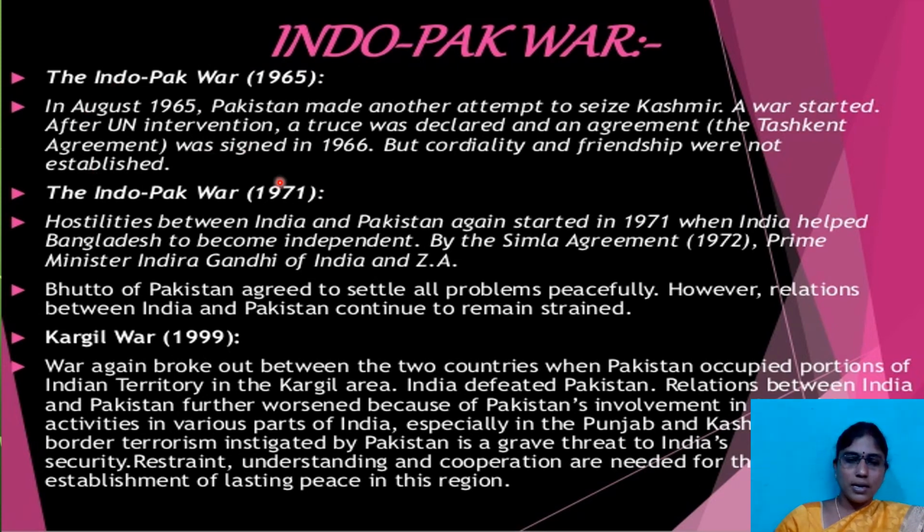Again, in the year 1971, one more war between India and Pakistan. Hostilities between India and Pakistan started again in 1971 when India helped Bangladesh to become independent. In Bangladesh, most of the people use Bengali, whereas Pakistan announced Urdu as the official language, so the people of Bangladesh did not want to be a part of Pakistan. At that time, India helped Bangladesh to get independence from Pakistan. So because of that, again one more war between India and Pakistan.